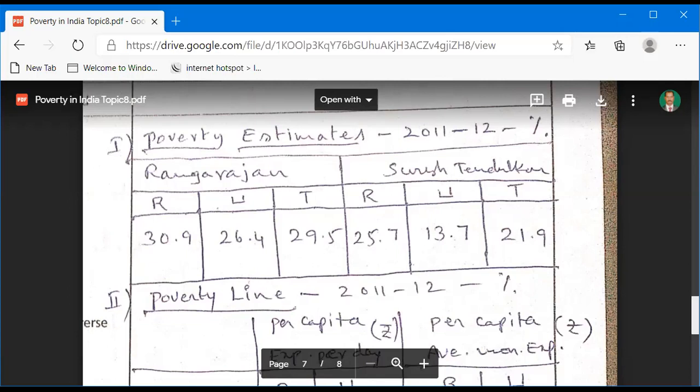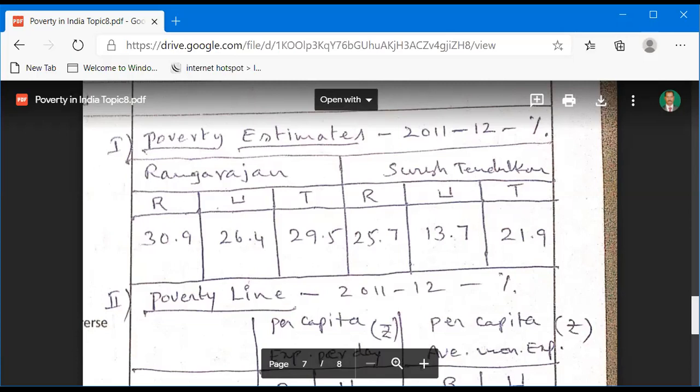This means percentage out of 100 people. Almost 30% of people are under the category of poverty. So this is the Rangarajan Committee report. In total, 29.5% of the people are under the BPL category.